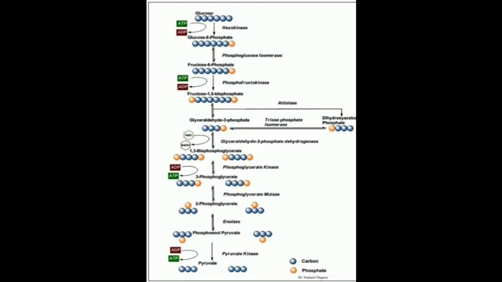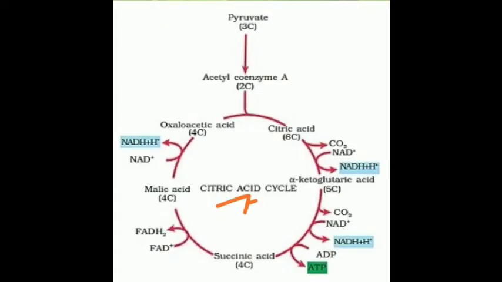Now, after this, next is Krebs cycle. Krebs cycle is also known as citric acid cycle. Why? Because just see in the diagram, the first product is citric acid. That's why it is known as citric acid cycle. It is also known as TCA cycle, tricarboxylic acid cycle. So, whenever any of these names is given, you have to draw this diagram and write.